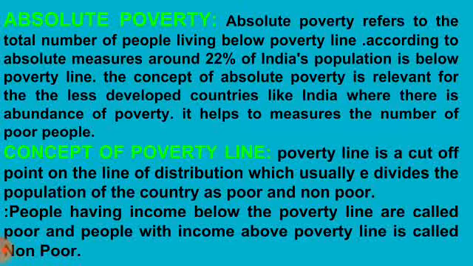Absolute poverty. Absolute poverty refers to the total number of people living below the poverty line. According to the absolute measures, around 22% of India's population is below the poverty line. The concept of absolute poverty is relevant for less developed countries like India, where there is abundance of poverty. It helps to measure the number of poor people.